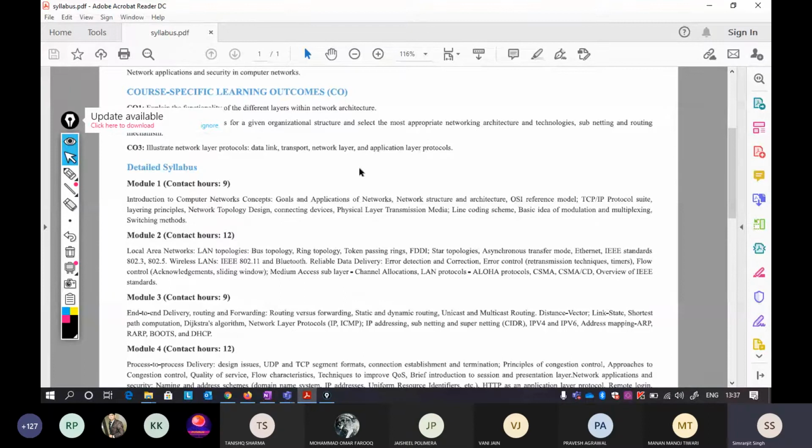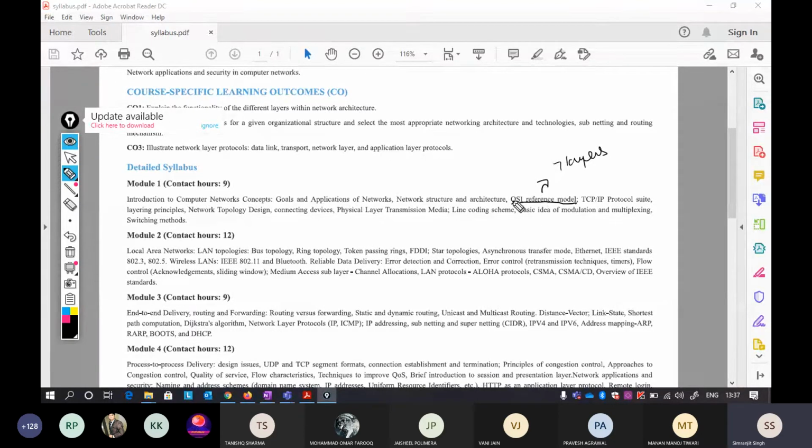Okay, if you see the whole syllabus that is defined here, it is an extension of this particular reference model. This reference model contains 7 layers and every layer has a specific function, and that function is written in module 2, module 3 and module 4. That is why I'm saying that the OSI reference model is your main part.